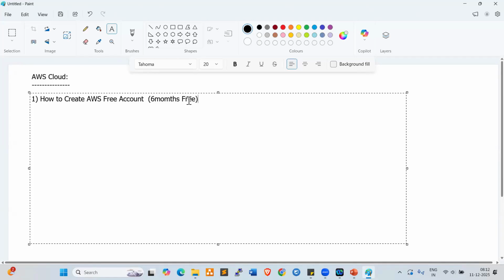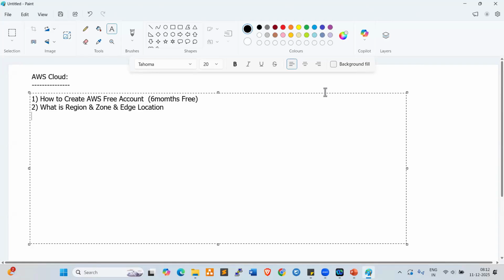How can we create the AWS free account? And second, what is a region, a zone, and an edge location? So this we can discuss.